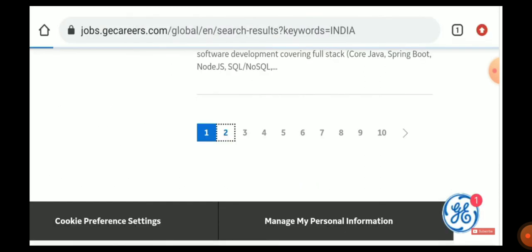If you come back, you can also see an option called most relevant and most recent. You have to choose most recent, and when you scroll down, you can go to the next page. On page 1 we didn't find that many jobs, so we need to search page 2.